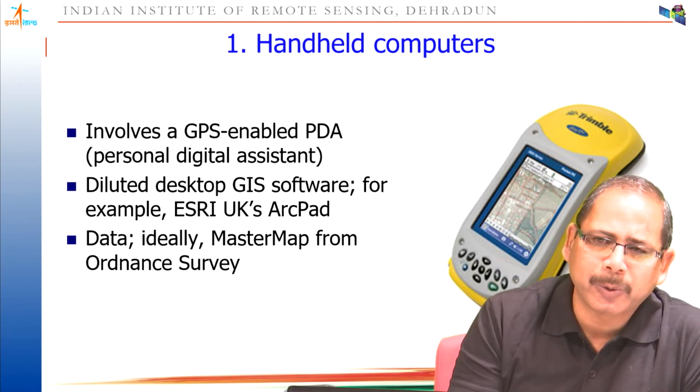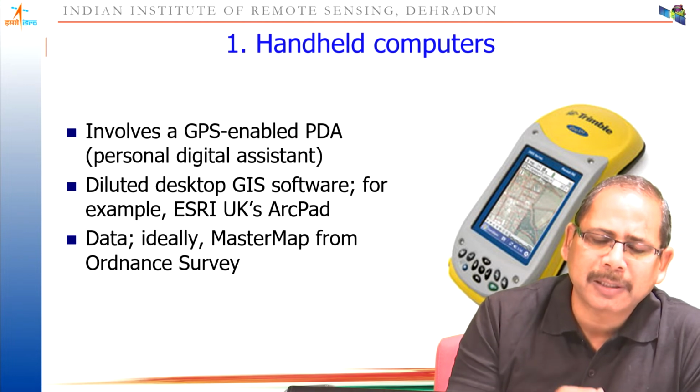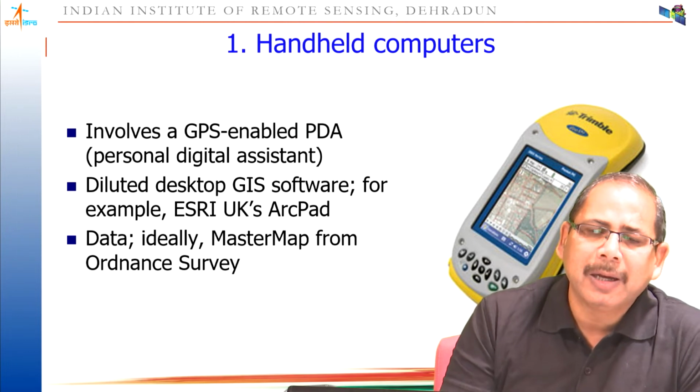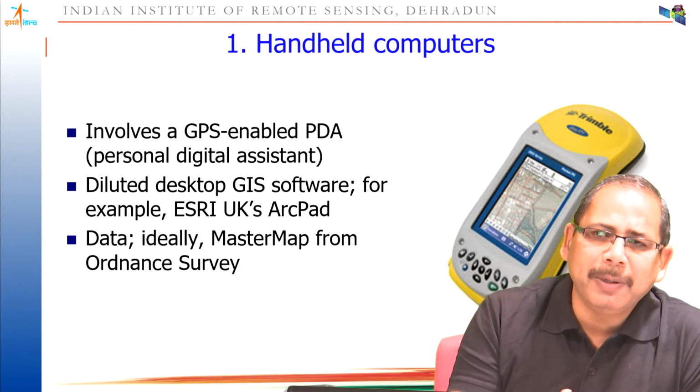They have very specific tools here. Sometimes they say that centimeter or millimeter accuracy you can get, but if you take the typical GPS coordinate, 15 to 20 meter error will be there.